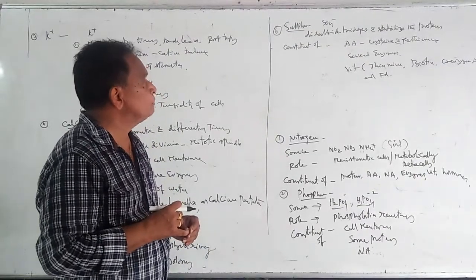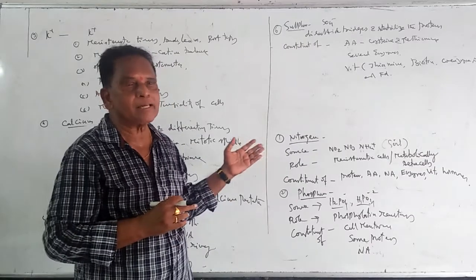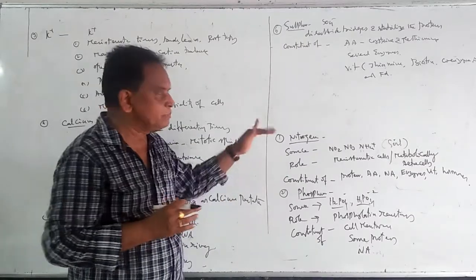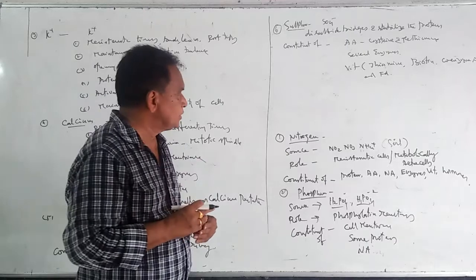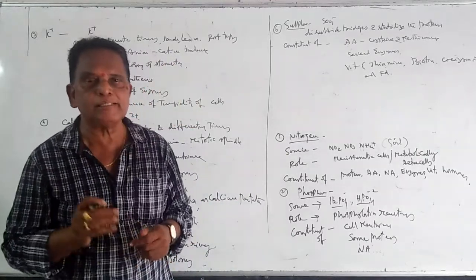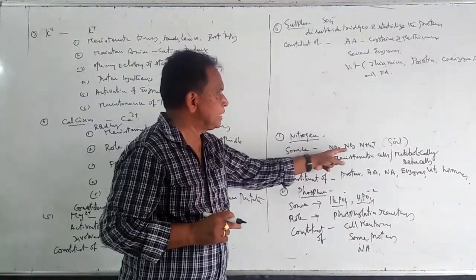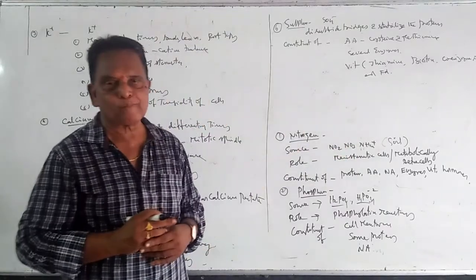The first important element is nitrogen, and these are mineral elements. Nitrogen source: nitrogen is available to the plants from the soil in the form of nitrates, nitrite, and ammonium ion.